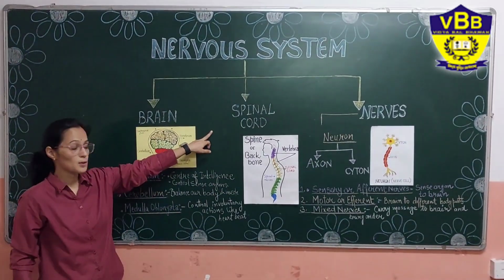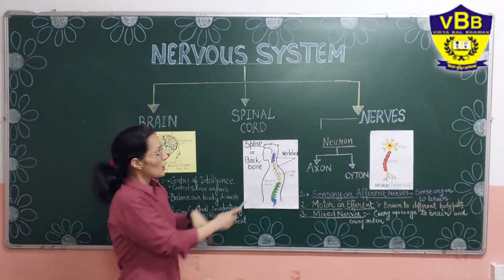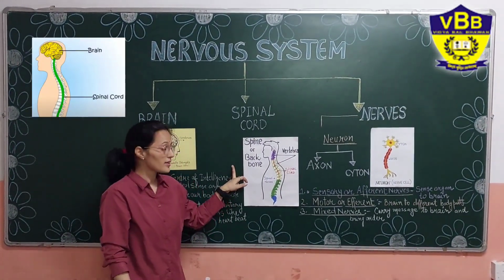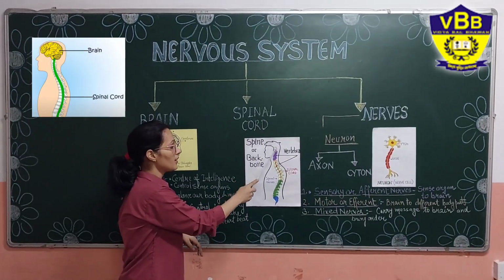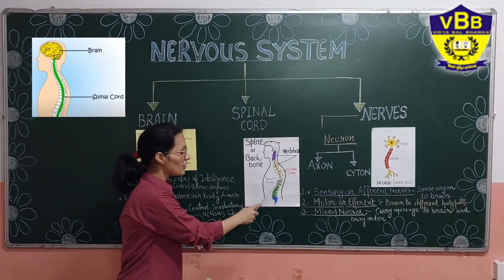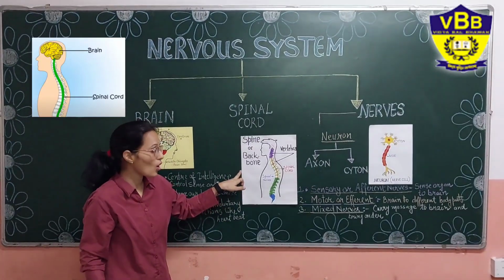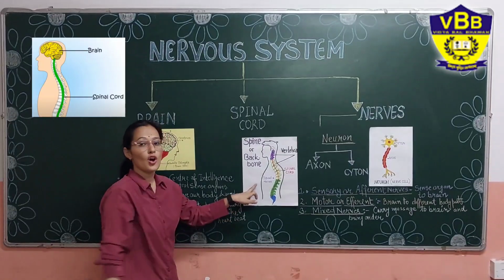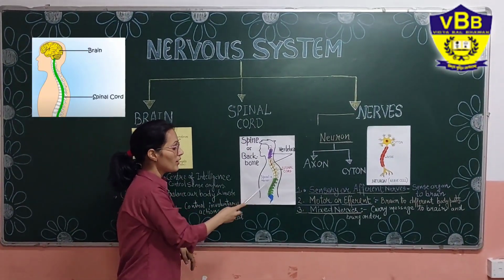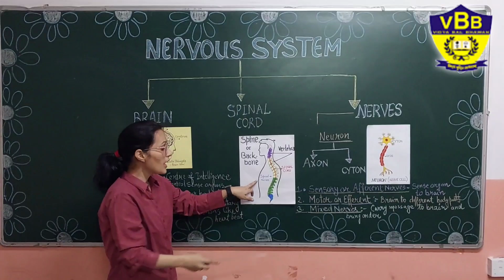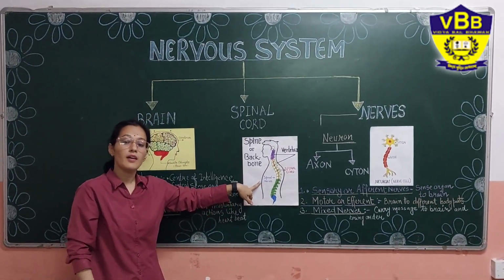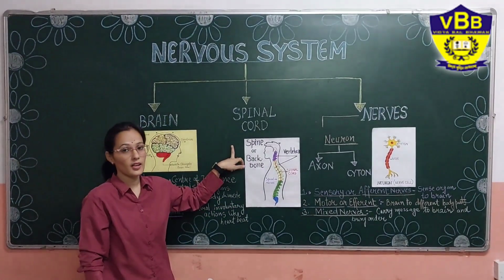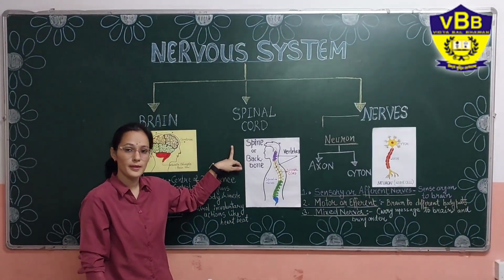So let's study the next part, that is the spinal cord. As you can see this red portion, this is the spinal cord, and it is protected by the spine, the vertebral column. All these vertebrae protect our spinal cord. The spinal cord is connected with the skull and the brain and different parts of the body. Along the spinal cord there are spinal nerves. With the help of spinal nerves, our brain sends and receives messages from different parts of the body. So this is our spinal cord, which plays a very important role in our nervous system.